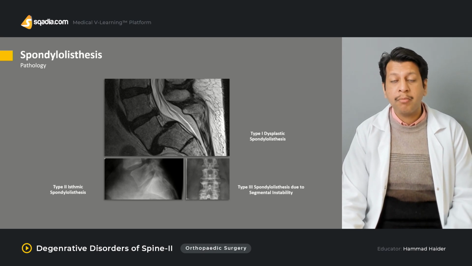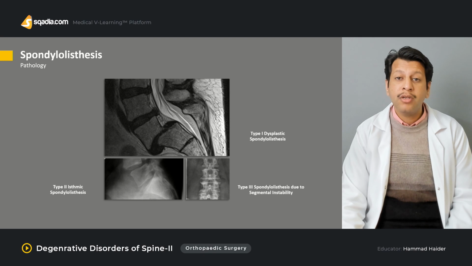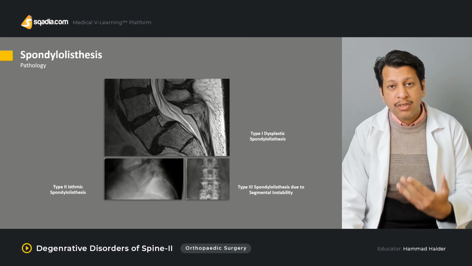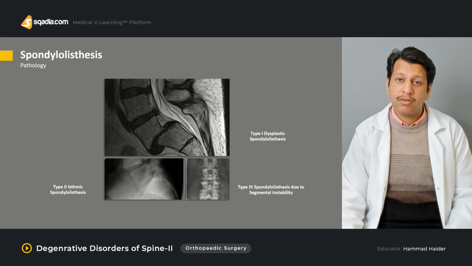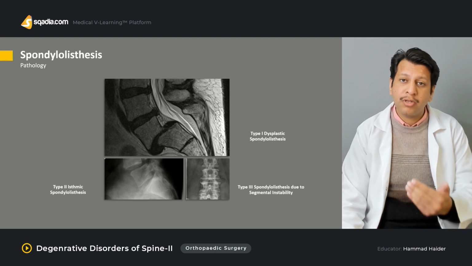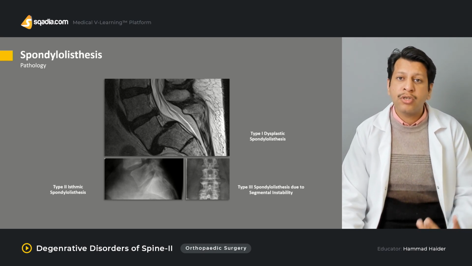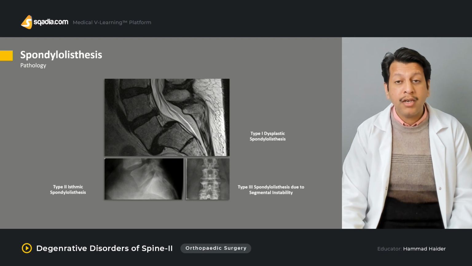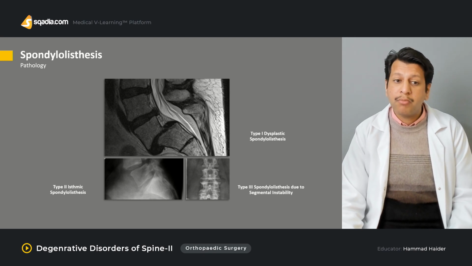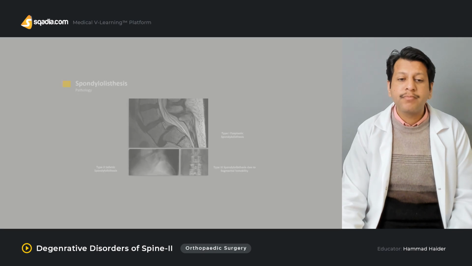This is due to segmental instability, which may be caused by the aging process that has caused degeneration of the spine. This degenerative process eventually predisposes the spine to more instability, leading to degenerative spondylolisthesis.